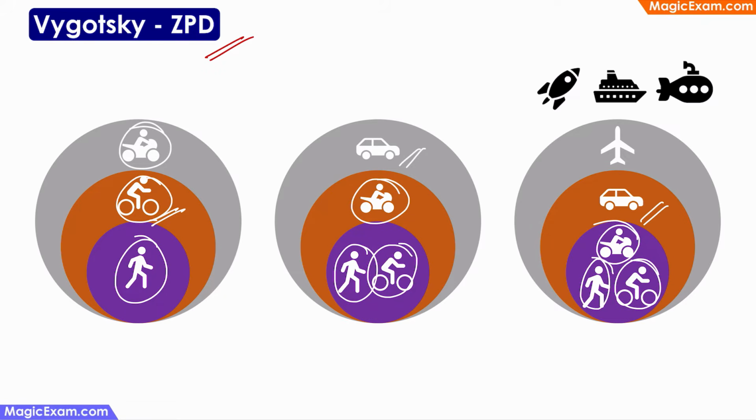And you are learning how to drive a car. So you go to a driving school. So the driving instructor sits next to you and is teaching you how to drive a car. Therefore, you can drive a car, but with some help, support and guidance. So this is in your zone of proximal development. You are not yet ready to fly a plane. Therefore, that might be in your future learning. Therefore, at any stage in life, there are some things that we can do independently. And there will be some things which we can do with some help, support and guidance. And there will be a lot of activities or a lot of skills that are in our future learning.